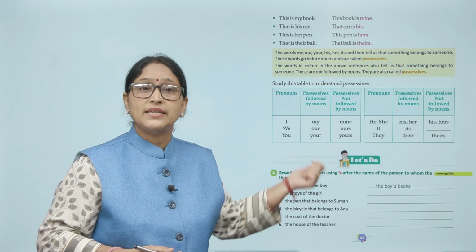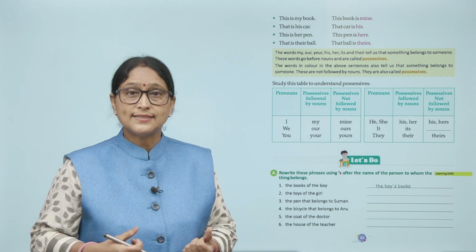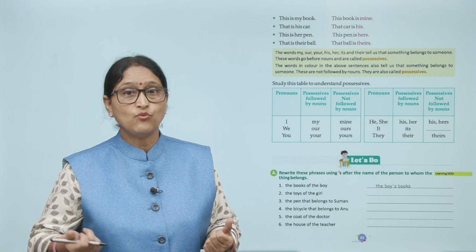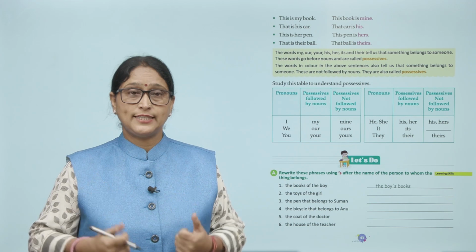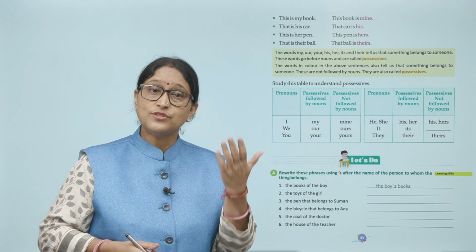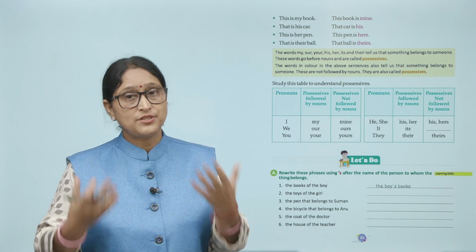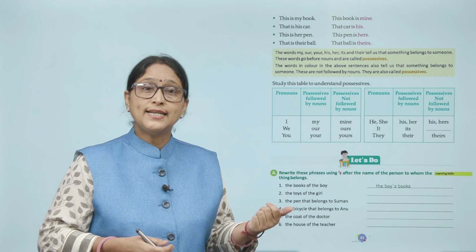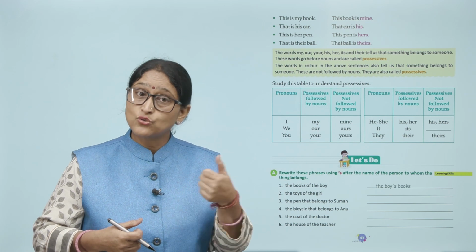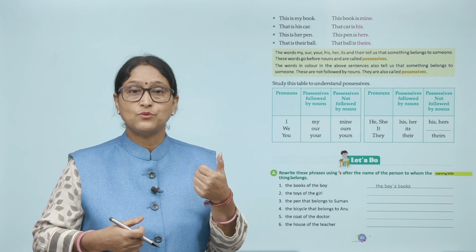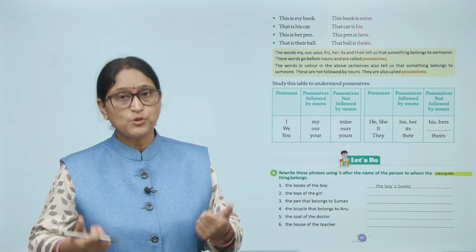The words my, our, your, his, her, its and their tell us that something belongs to someone. क्या शो करते हैं? ये कुछ ये जो चीज़ें हैं ये चीज़ें किसी से belong करती हैं. These words go before nouns and are called possessives. ये noun से पहले use होती हैं और क्या शो करती हैं? Possessiveness. Right? The words in the above sentences also tell us that something belongs to someone. These are not followed by nouns. They are also called possessives. ये भी जो है possessive में ही होती हैं.